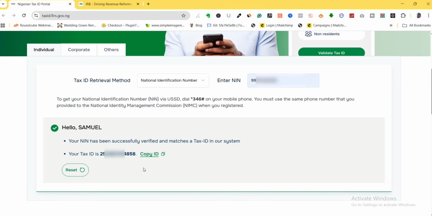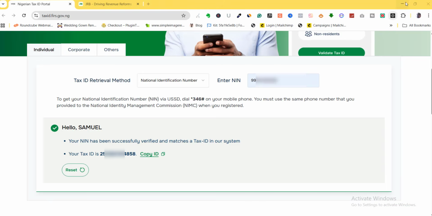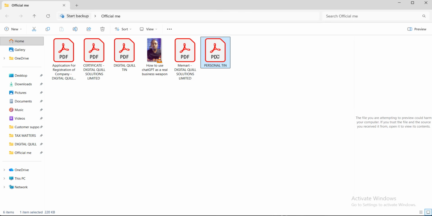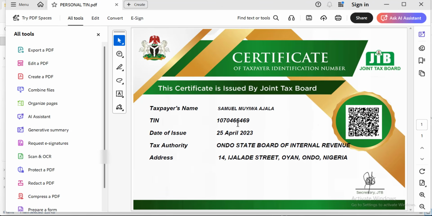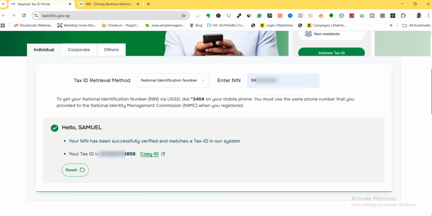Even though I have an issue with this TIN, and the issue is that before now I already have a personal TIN that I've been using. I was expecting that it's going to be the same TIN that is going to be generated, but in fact, let me show it to you since I'm already recording this video. You can see here, this is the personal TIN that I've been using before now. If I click on it, let me just show you the last three digits, which is 469. If I come back to this new TIN, you can see here that I'm having 858 here, and you can see that the number of digits are not even the same. So it is not the same.